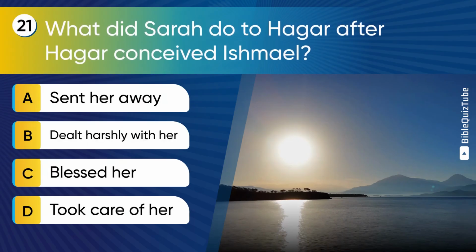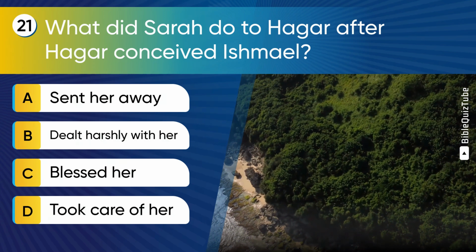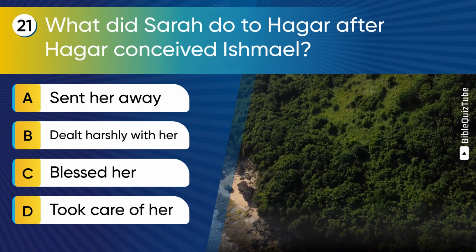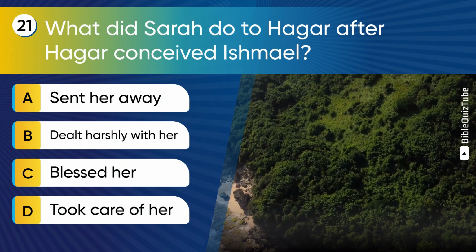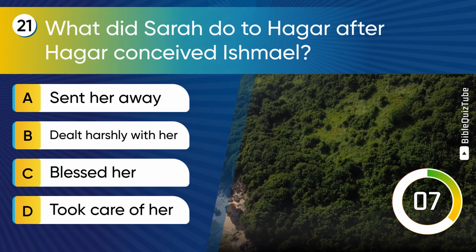Question 21. What did Sarah do to Hagar after Hagar conceived Ishmael? A. Sent her away. B. Dealt harshly with her. C. Blessed her. D. Took care of her.